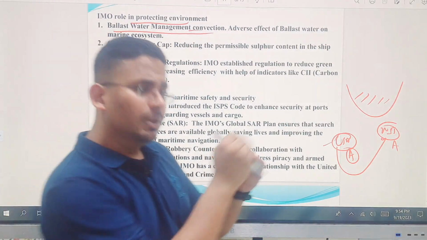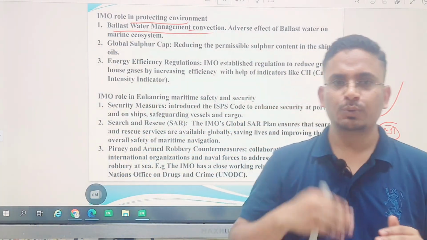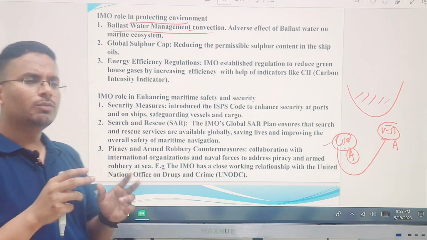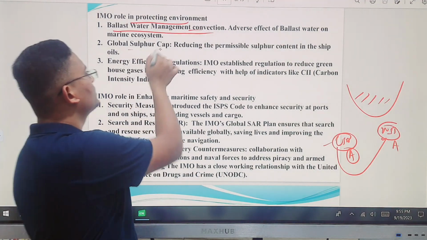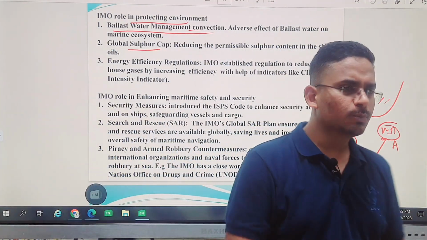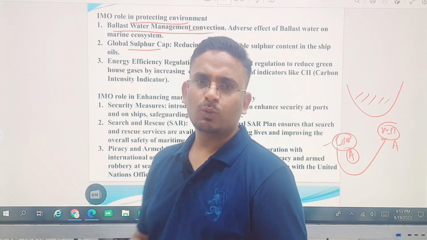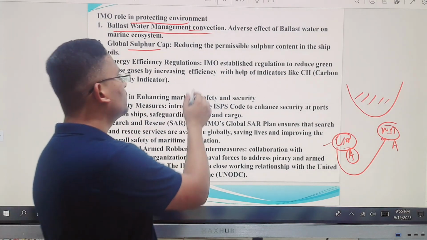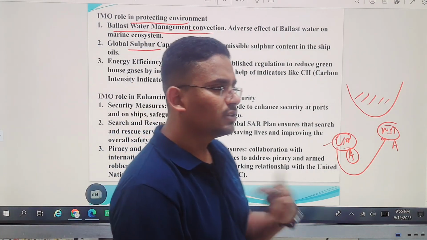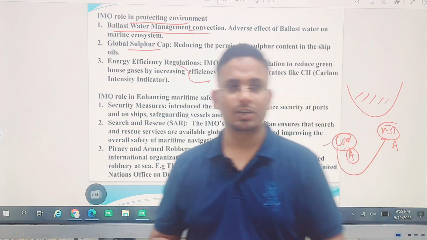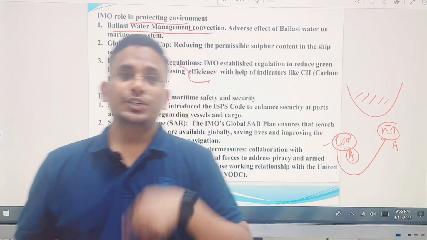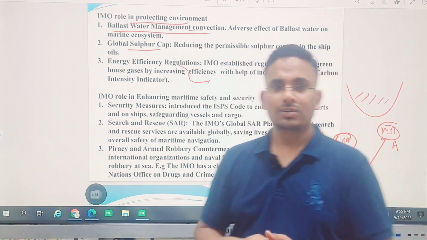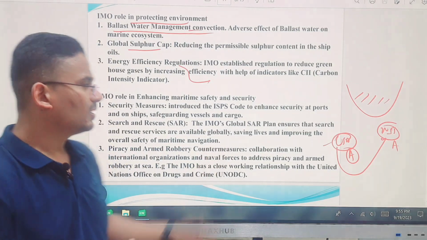The second one is they have limited the usage of sulfur in the oil which we use for the ship as a fuel. Inside the ship, the oil which we use should be low in sulfur. If you release more and more sulfur-rich fuel into the water, what happens? The marine system gets affected. The third one is increasing the efficiency of the machines used for shipping. If we increase the efficiency, it consumes less fuel. If less fuel, more conservation of the environment. Okay, so these are general points.